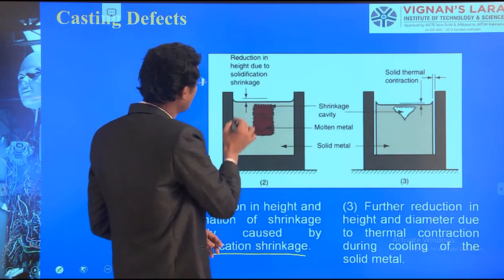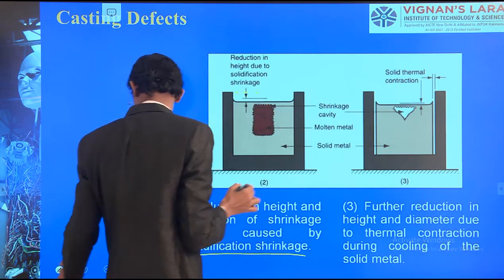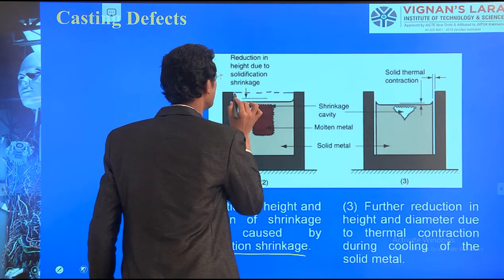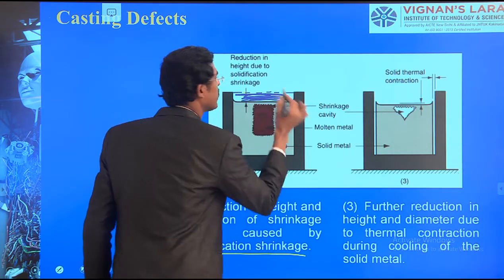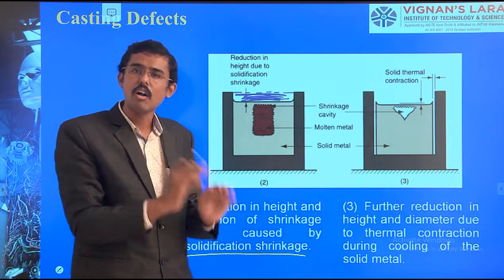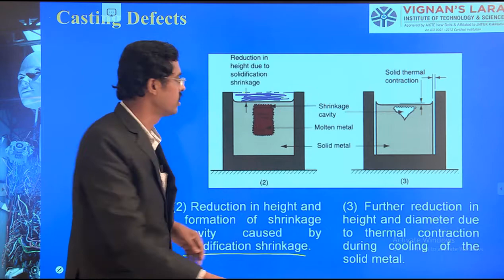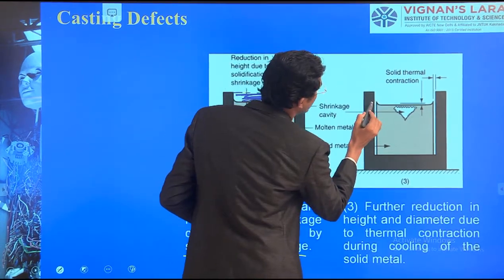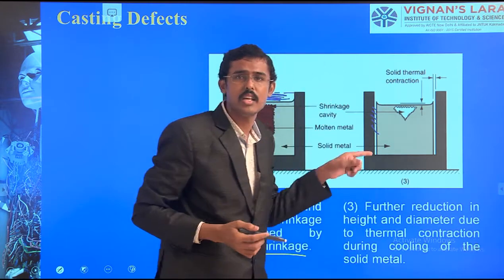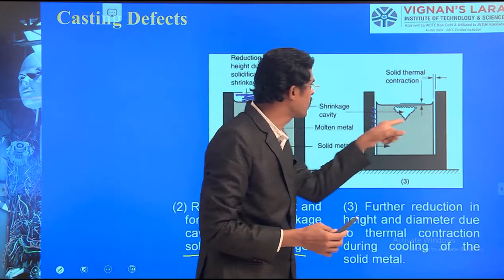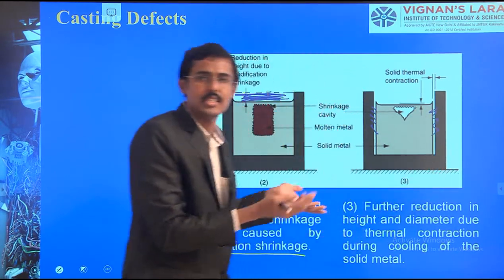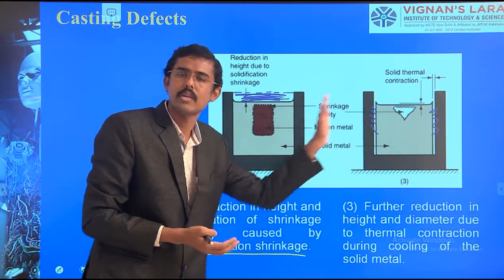The liquid metal starts to solidify. This is the zone where the metal is already there. But what happens? During solidification, generally for all metals, the volume reduces. Therefore, this volume reduction takes place in this zone and the molten metal reduces. Therefore, I am giving the allowances inside. Already the shrinkage allowance we have given.